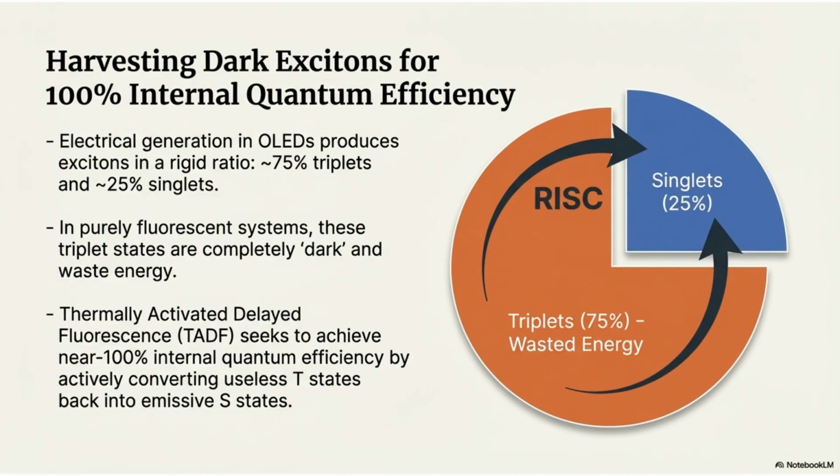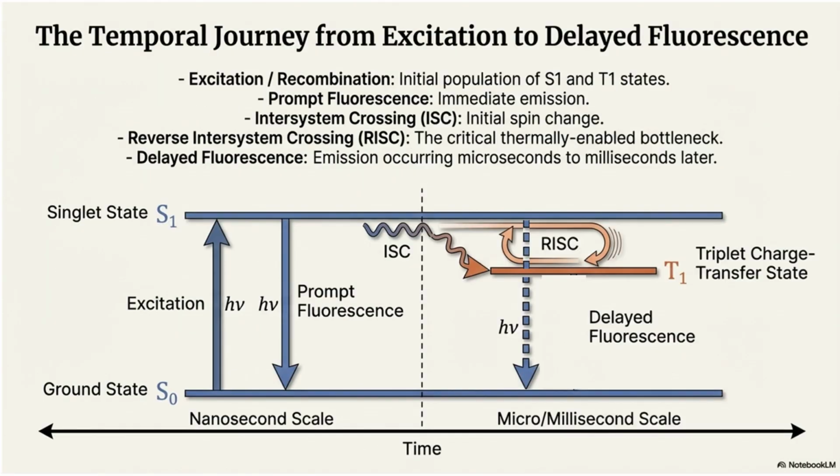TADF seeks to achieve near 100% internal quantum efficiency by actively converting these triplet states, which typically waste energy, back into emissive singlet states. The process from excitation to delayed fluorescence involves several steps across different timescales. RISC, or reverse intersystem crossing, is the critical, thermally enabled bottleneck that converts triplet states back to the singlet state for delayed emission.